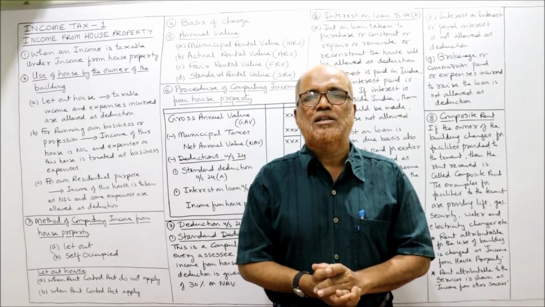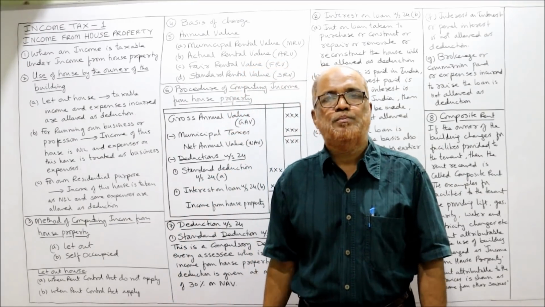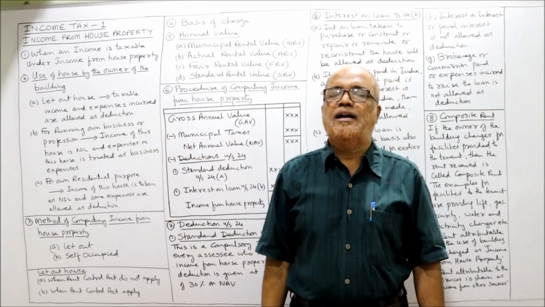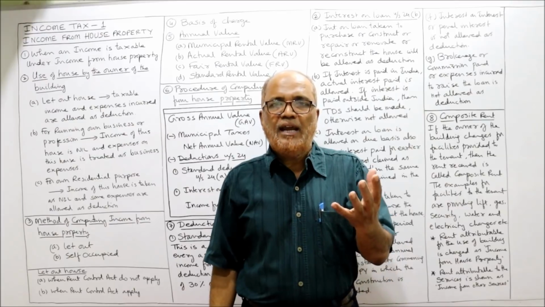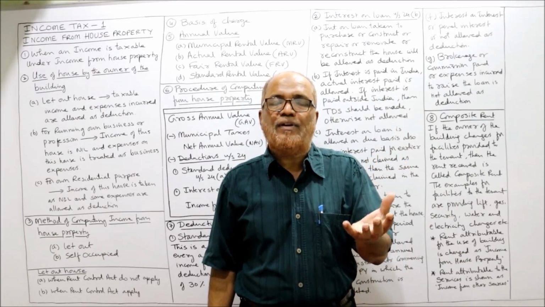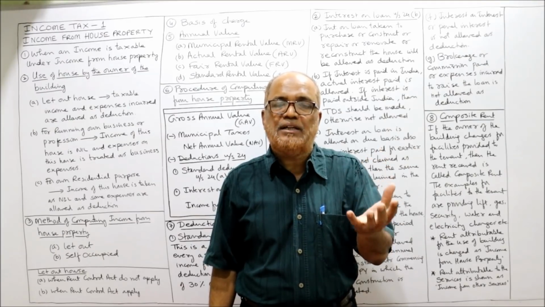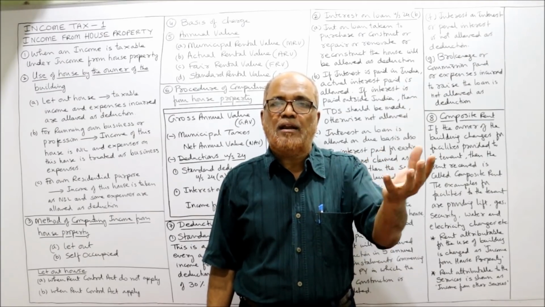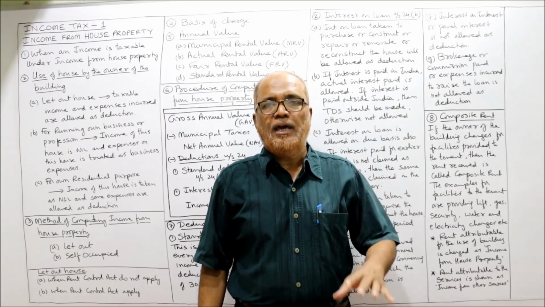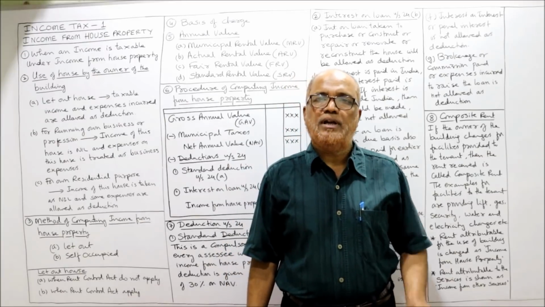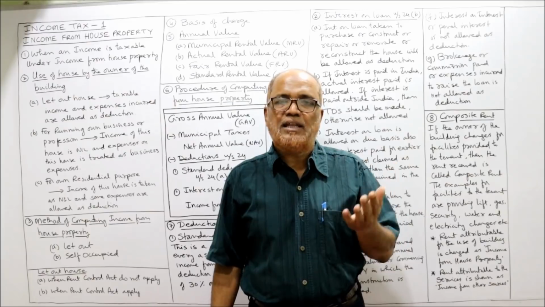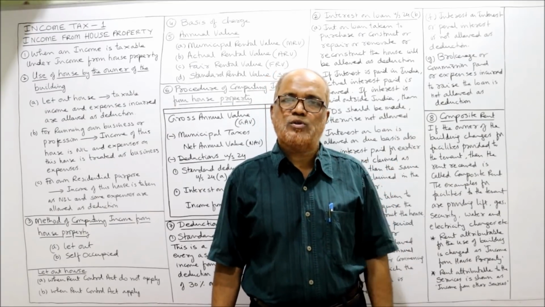Now I'm going to start this topic of income from house property. First of all, when is an income taxable under the head income from house property? If a person receives rent from a property which is owned by that person, that rent is taxable under the head income from house property. A person may earn income from property in two ways. By letting out the property and getting the rent, that is taxable as income from house property.